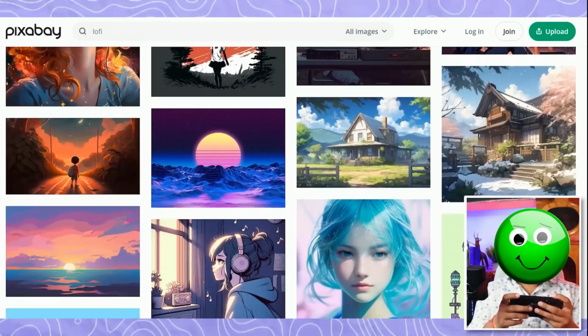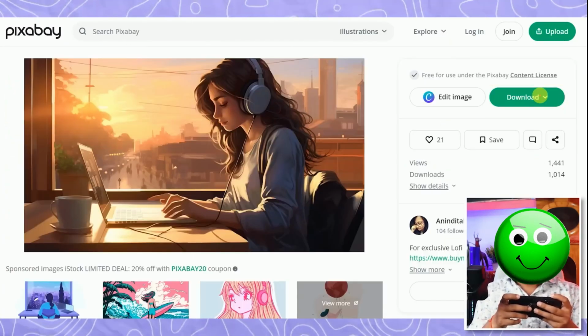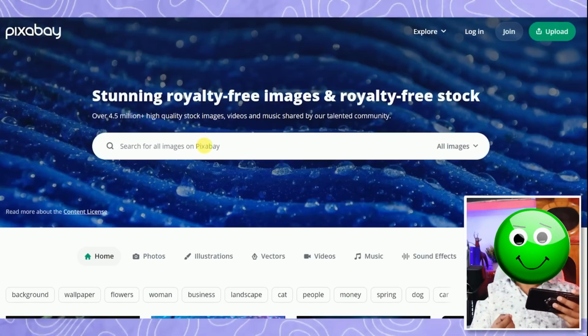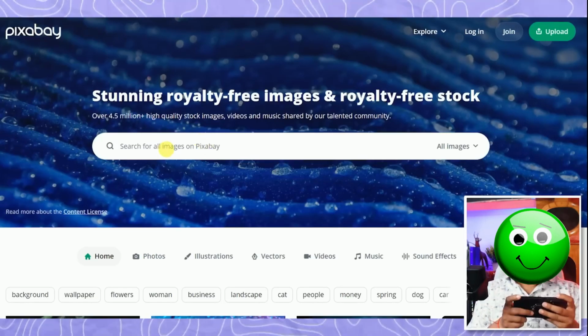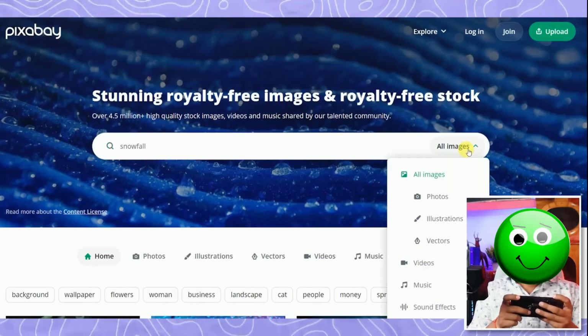So now we have the image downloaded here. Now from here we have to download one more thing. For this you have to search here for snowfall, then click here, and from here you have to select the video option. Now you have to click here.